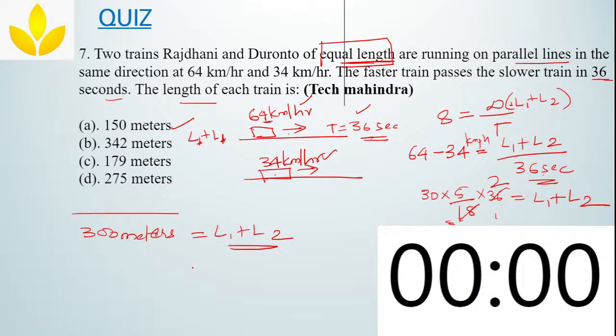Correct? Both the trains are of equal length. Now I have to divide this into two equal halves, which is nothing but 150 meters for one train and 150 meters for the other train. Sonam already said 150 meters, Prema is saying 150, Alka saying 150. Yes guys, the answer is 150 meters, option A. Clear? Rinky 150, yeah, correct Rinky.